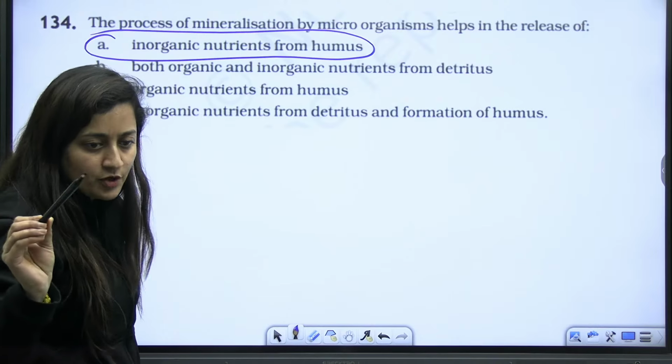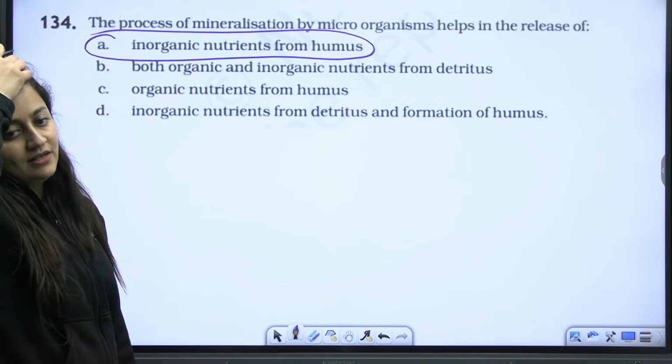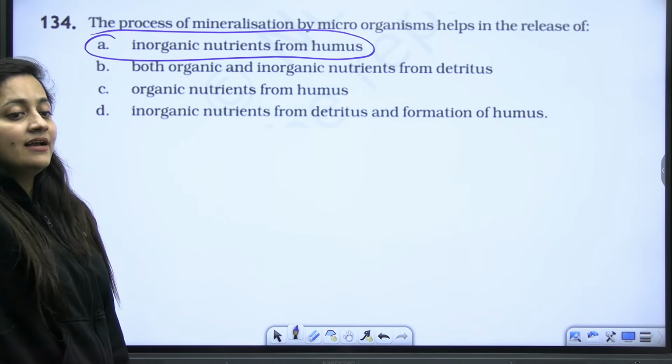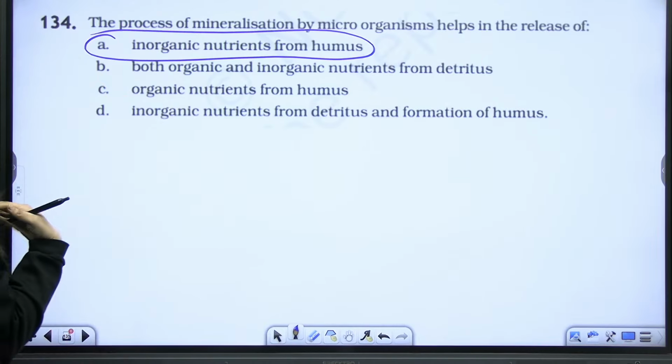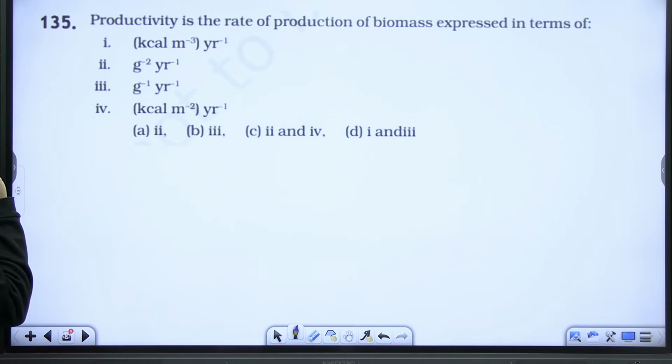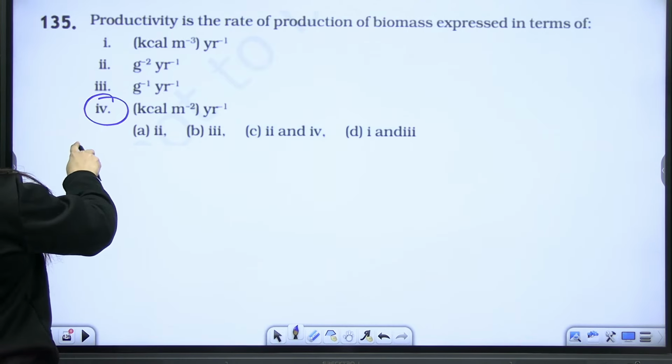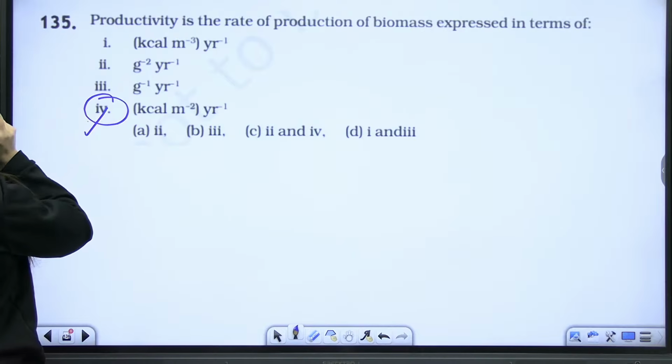Inorganic nutrients from humus. That will come out. Am I clear? Right. So the inorganic nutrients from the humus, they will come out. Next, productivity is expressed as, again, dekho, as such PYQ it is.